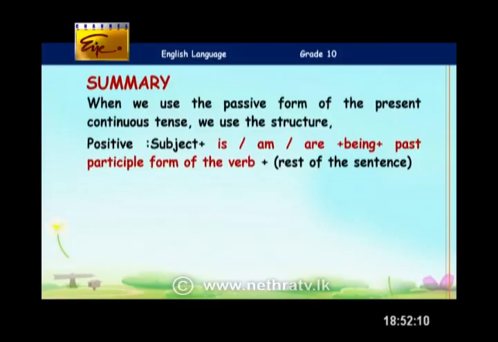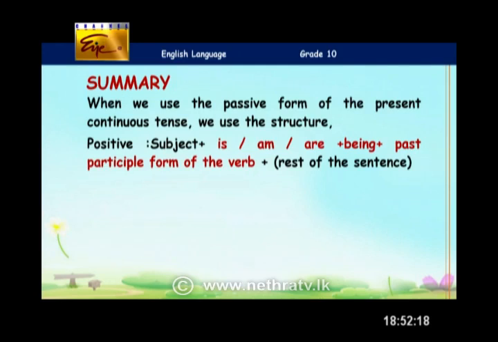So we come to the summary. I hope now you know what it means by present continuous and past continuous and how to turn them into the passive form. When we use the passive form of the present continuous, we use this structure. Positive sentence: the subject plus is, am, are plus being, B-E-I-N-G, and the past participle form of the verb.